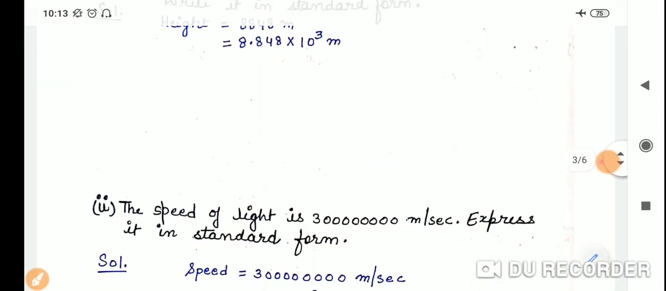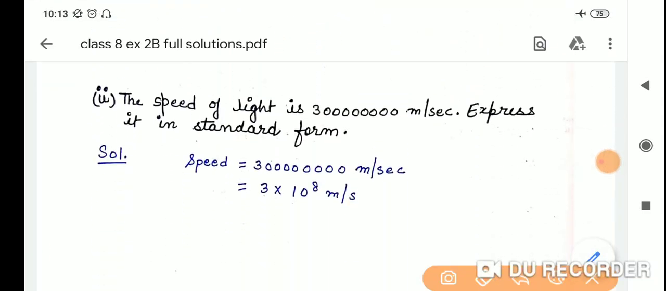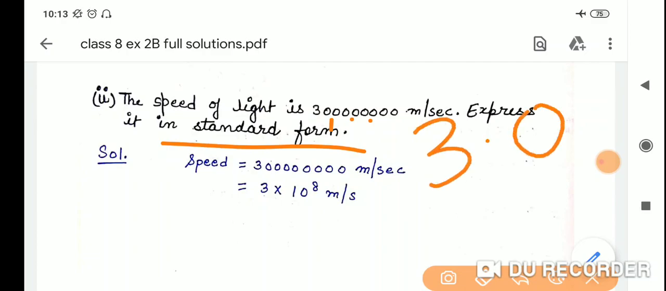Clear? Now second part, the speed of light is 3, how much is there? 30 crore meter per second. Express it in the standard form. Very easy, only 3 is there now, so we can write it as 3.0 also. So here 3 into 10 raised to the power 8 meter per second is the answer.